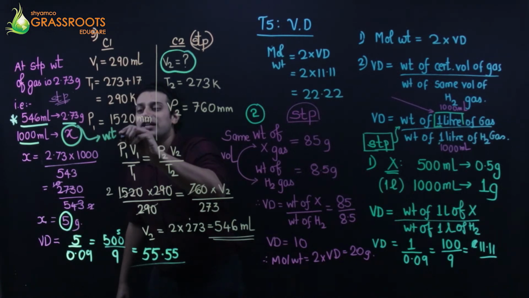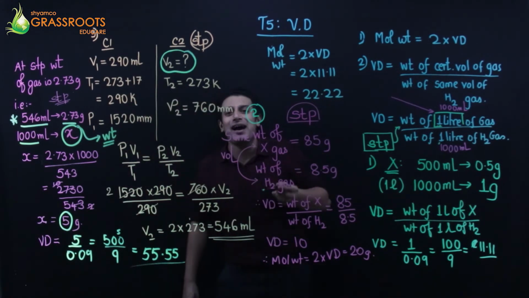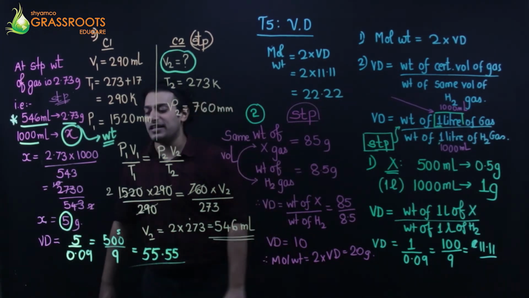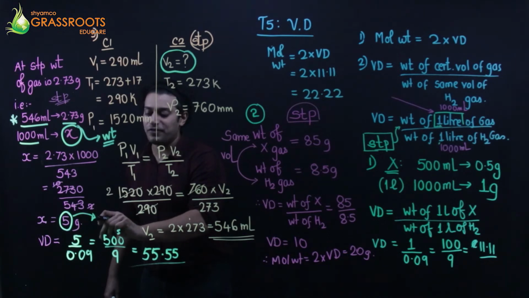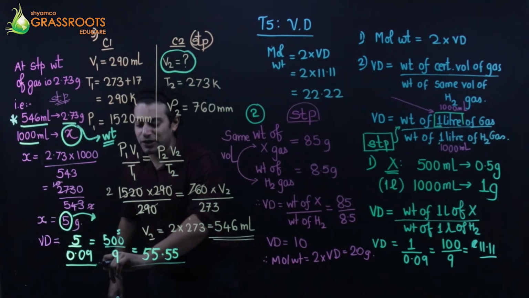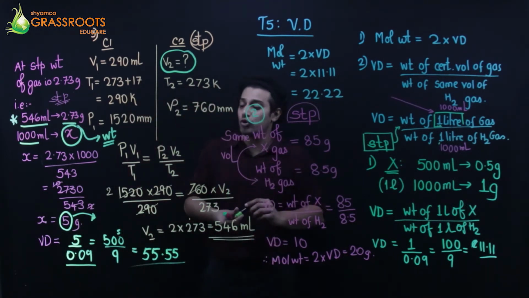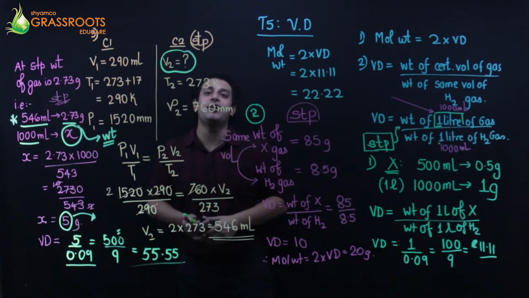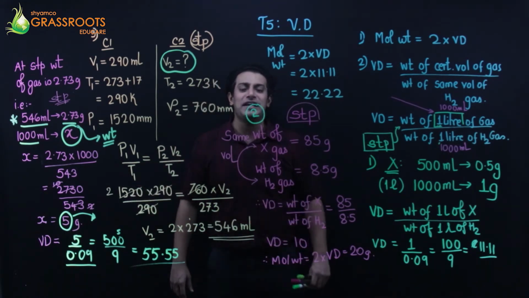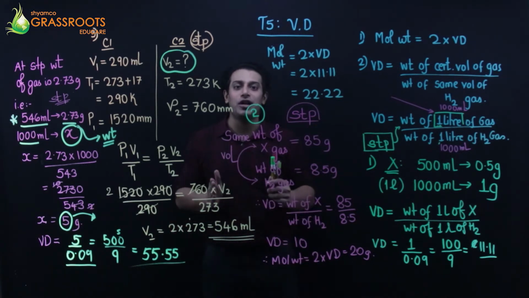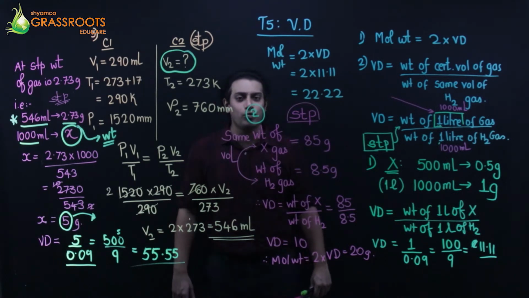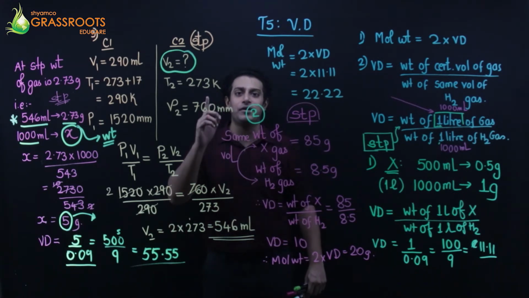मुझे क्या मिला? मुझे गैस का वजन मिला, and once I got the weight of the gas at 1 liter, I can say that yes, 5 grams is the weight of the gas at 1 liter, and weight of hydrogen is 0.09. So when you divide both of them, you get the vapor density. Multiply the answer by 2, you shall be landing up with molecular weight. So guys, go through these 3 questions. We shall proceed further down with 4 more sums based on vapor density.